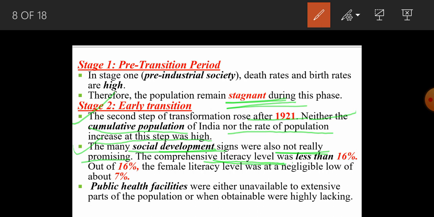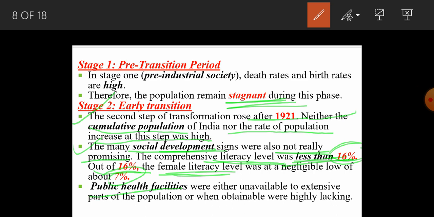At that time it was very low, approximately 16%, and out of that the female literacy was very, very low, very negligible, only 7%, right? You can imagine how low the female literacy level was. It means women's participation was very low in terms of education and in terms of other things also. The overall literacy rate was only 16%.